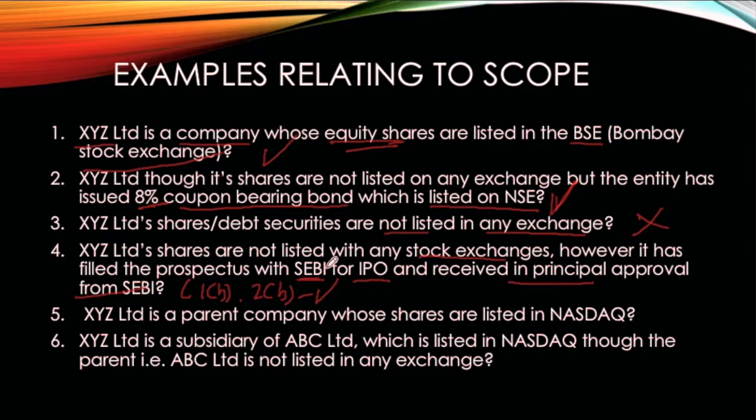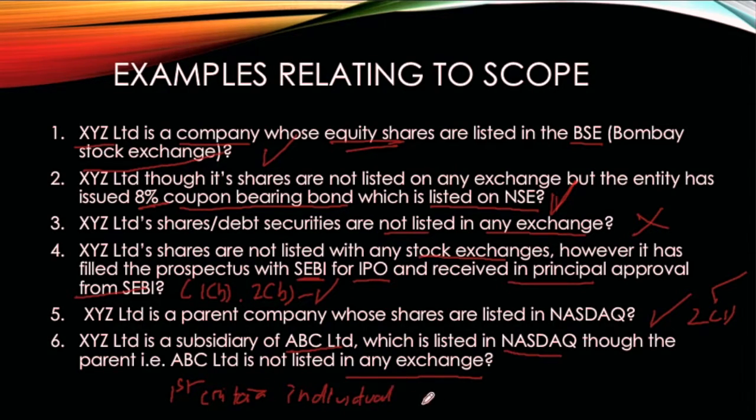XYZ Limited is a parent company whose shares are listed on NASDAQ. The first condition is met, so you need to prepare. XYZ Limited is a subsidiary of ABC Limited, which is listed on NASDAQ, though the parent, that is ABC, is not listed on any exchange. Then in such a case, only the first criteria will trigger in respect of the individual financial statements. Individual, not separate, individual financial statements. For ABC, we need to prepare the segment report.